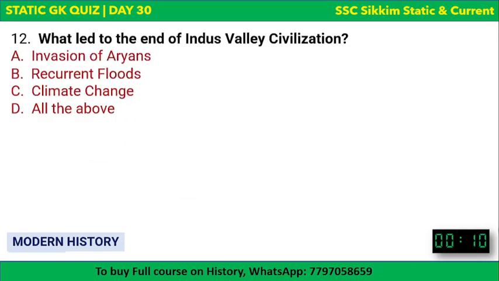Next question. What led to the end of Indus Valley civilization? The options are there and your time begins now. Invasion of Aryans, recurrent floods, climate change, or all of the above? The correct answer to this question is all of the above. Indus Valley civilization came to its end because of invasion of Aryans, recurrent floods, and climate change. There are other factors as well which are debated. So, because of all these factors, Indus Valley civilization ended.